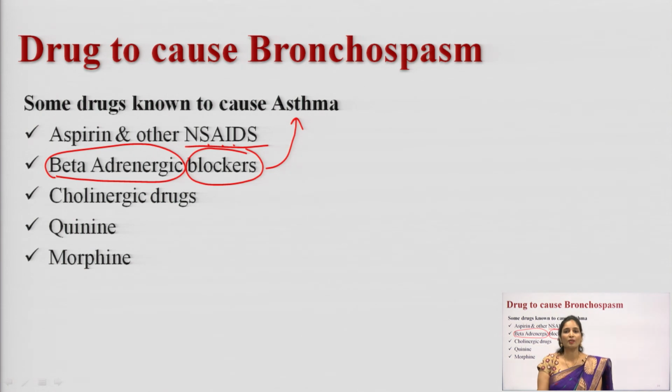Morphine is a narcotic drug. By giving this narcotic drug, what is going to happen? It will release histamine from the mast cell. By releasing histamine from the mast cell, it will cause asthma.